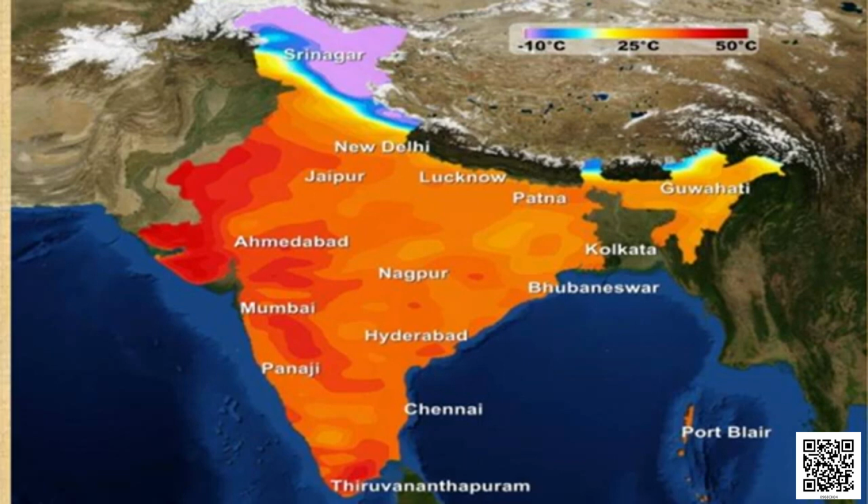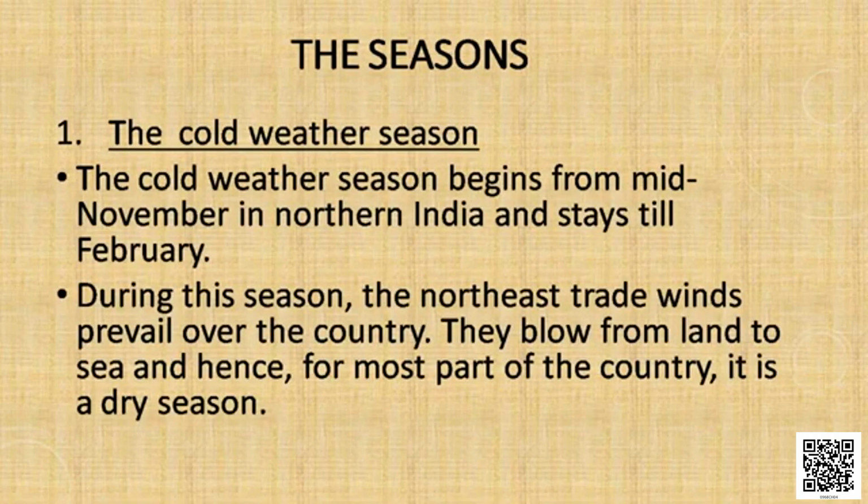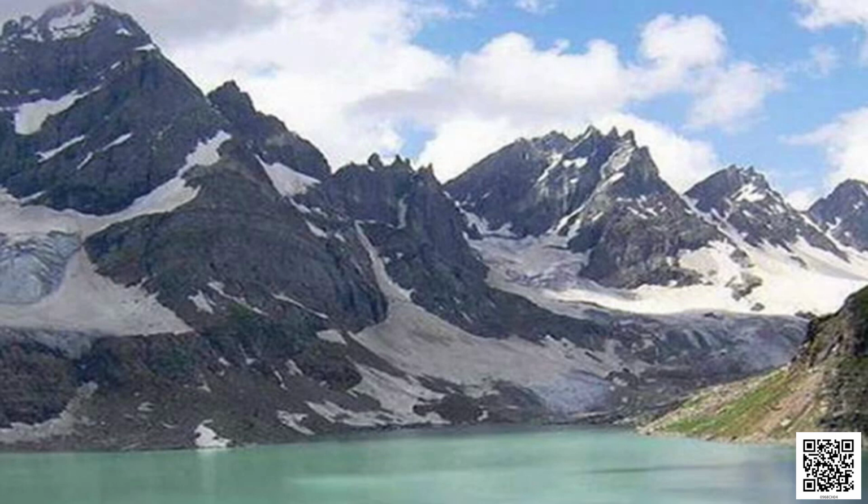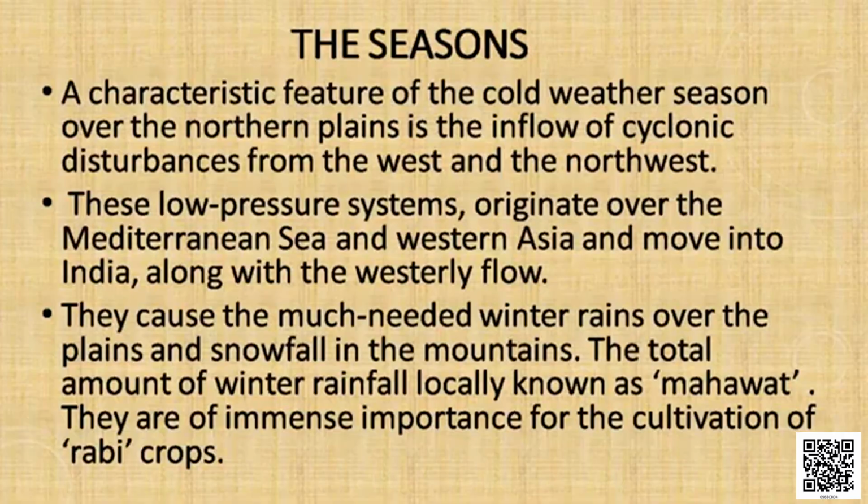Let us discuss some of the important features of the cold weather season, that is winter season. During this time, you know students, mostly the northern part of the Himalayas and the northern plains get snowfall and frost. Why is it so? This is due to the impact of the western cyclonic disturbances that the westerlies bring, which blow over the northern plain and also over the Himalayas and bring snowfall and frost over this area.